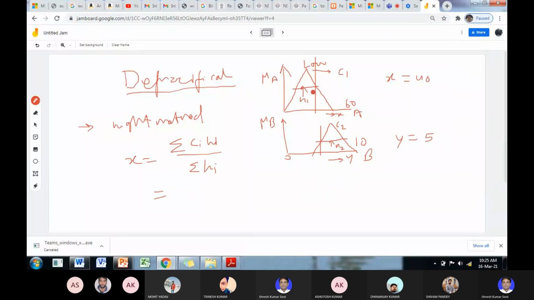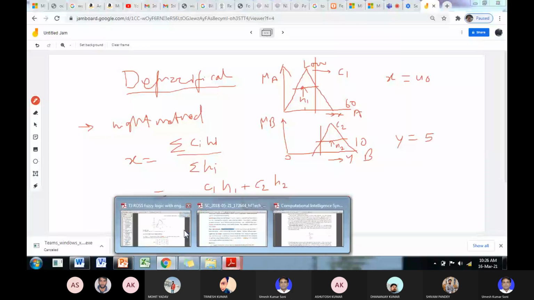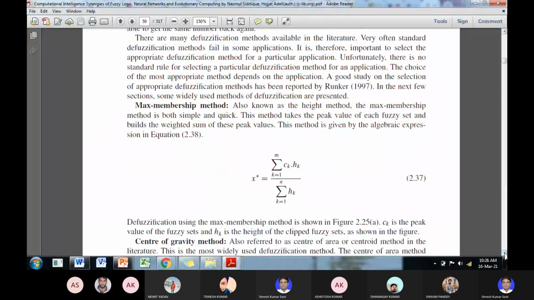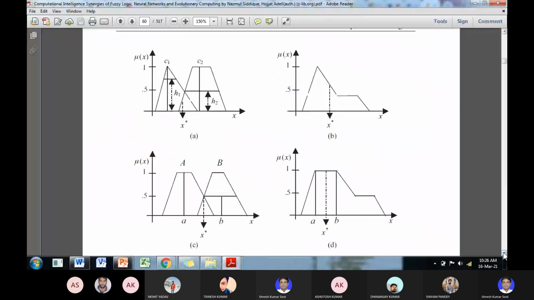So you multiply c1 h1 plus c2 h2 upon h1 plus h2. So this is the defuzzified value. Okay, so here you see the diagram. So what is the average value of this?